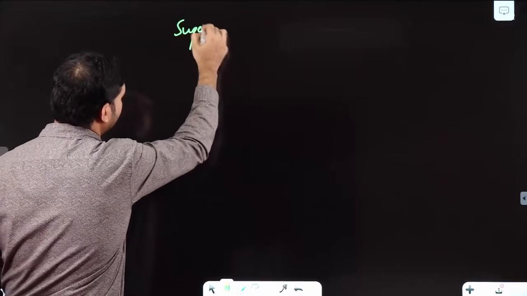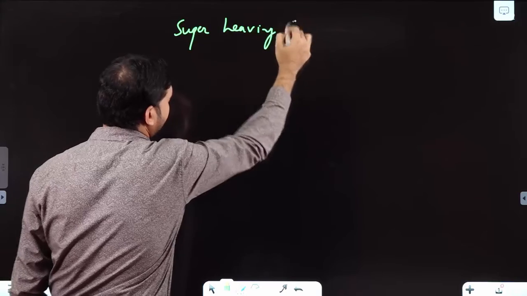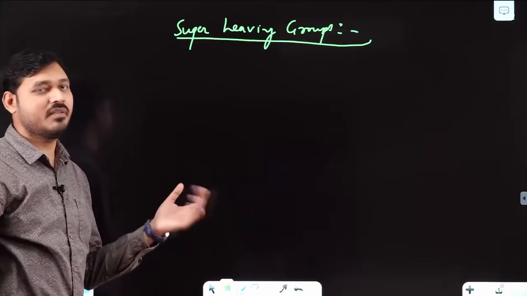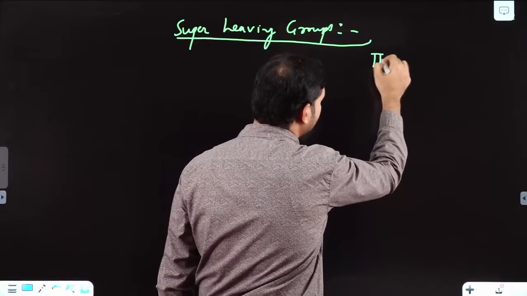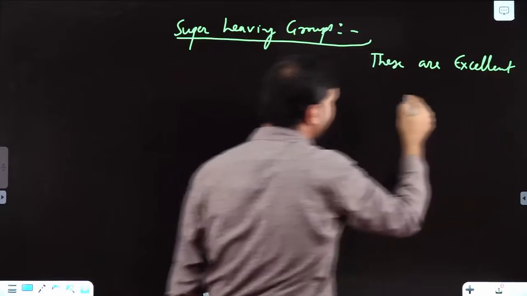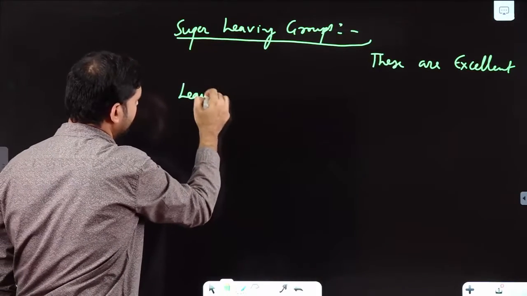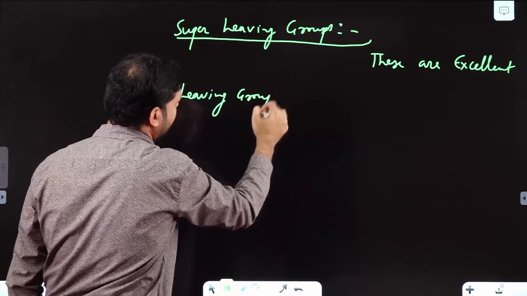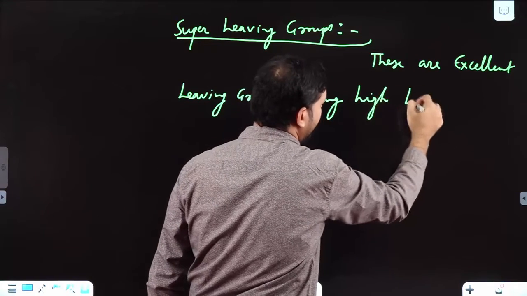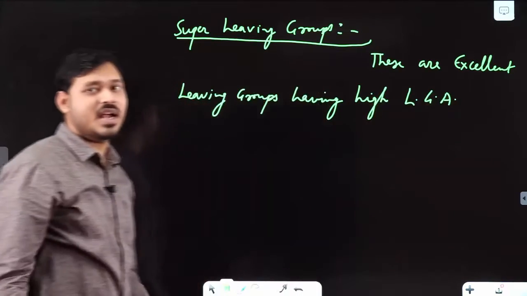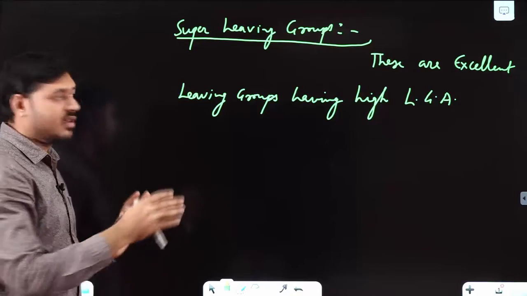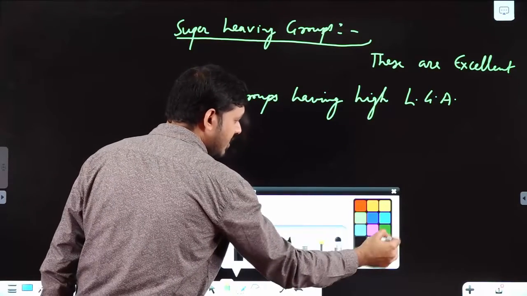Let us understand about super leaving groups. Okay, now what are super leaving groups? When I say super leaving groups, I simply mean these are excellent leaving groups having high leaving group ability. Okay, they have very high leaving group ability. And now if I say about the order of these groups and their details, then you can understand.